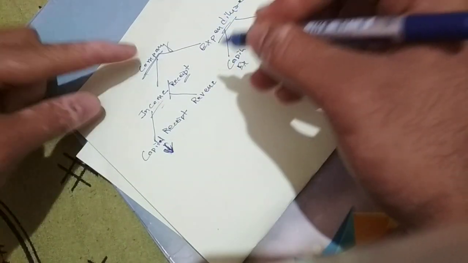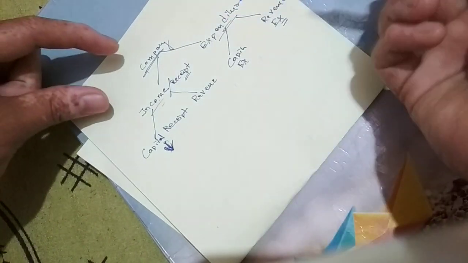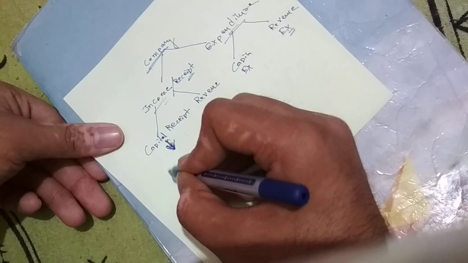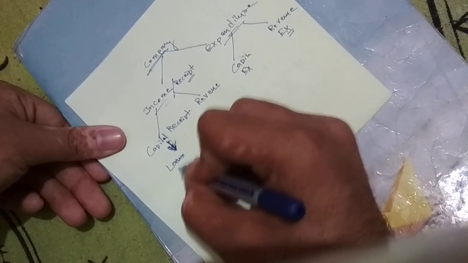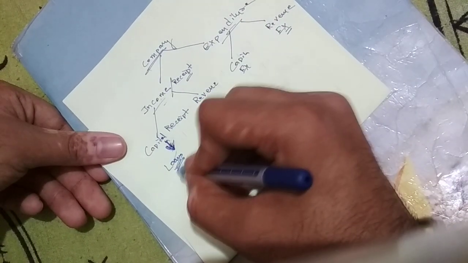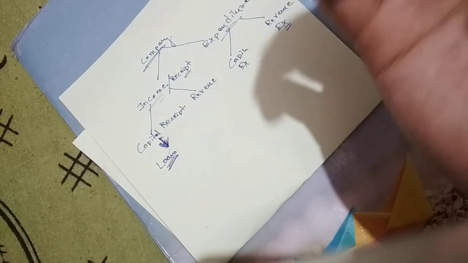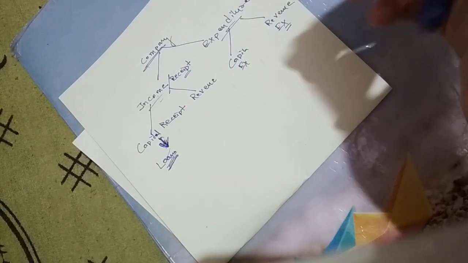Say, for company incomes, how does the company earn? Let's say the company has given loans, and these loans are nothing but an asset to the company, because these assets bring some amount as interest or EMI to the company.